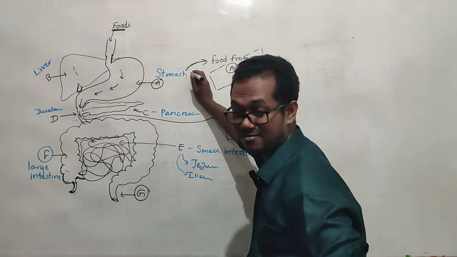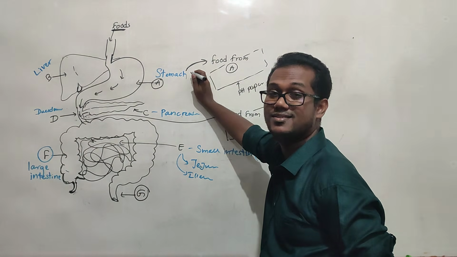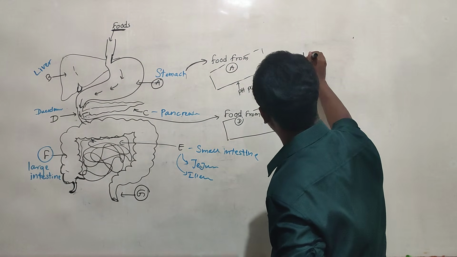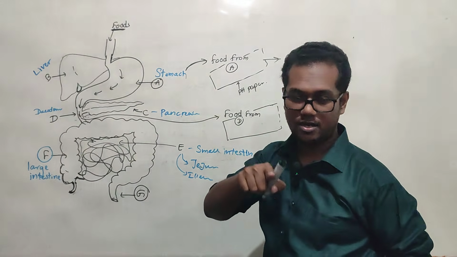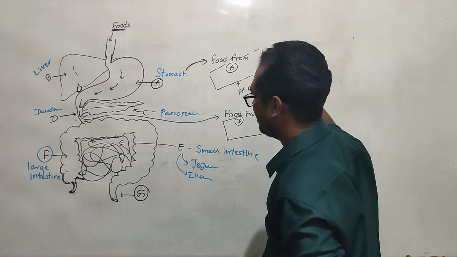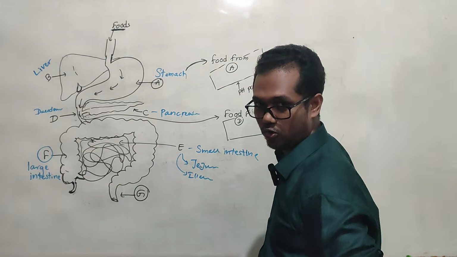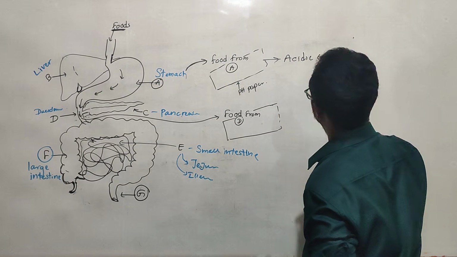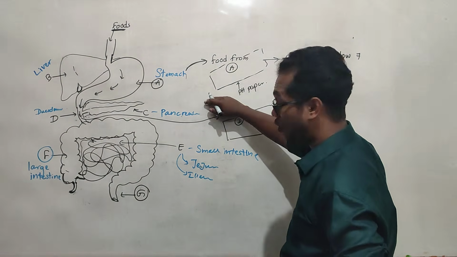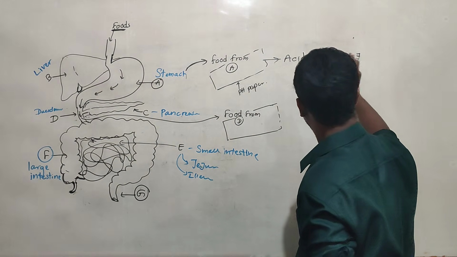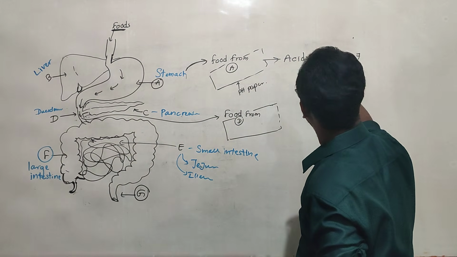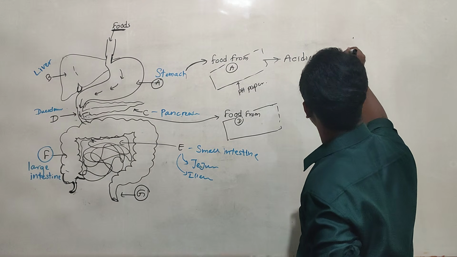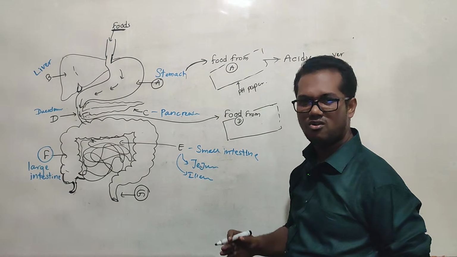Okay, right. So in the stomach we have acids, don't we? So this should be acidic food. So this food sample A definitely should contain an acidic environment. So this should be definitely below 7. Below 7 is acidic, but this is more acidic, so it should be very low, very close to 3, 4, like that.